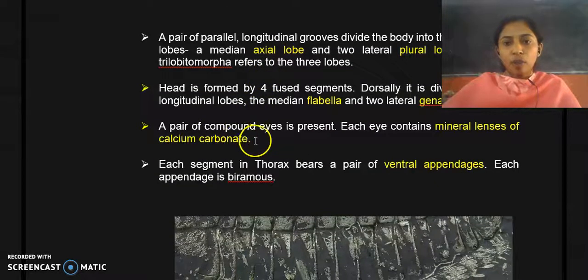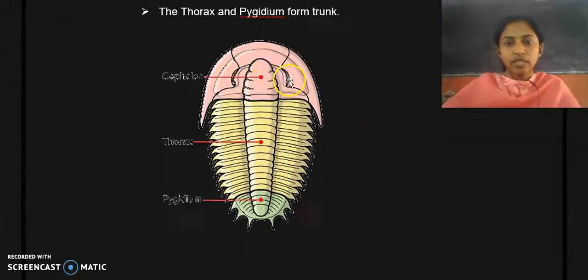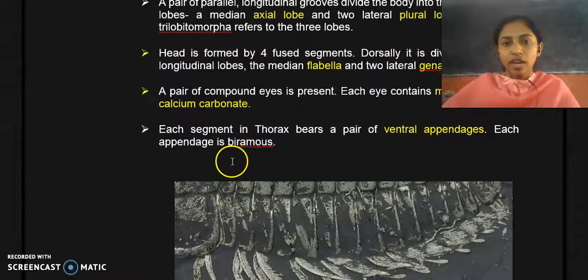A pair of compound eyes is present. Here you can find small compound eyes, which are made up of mineral lenses formed of calcium carbonate. The eyes are present at the lateral sides of the cephalon. Each eye contains mineral lenses of calcium carbonate.